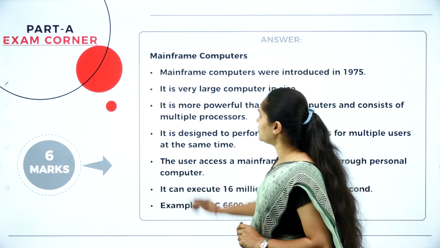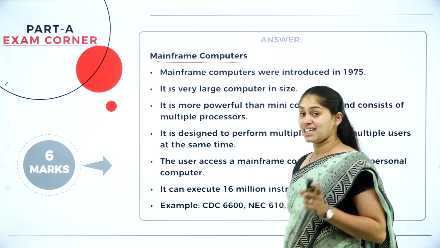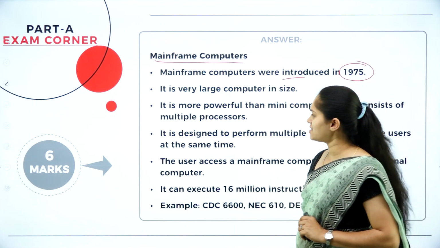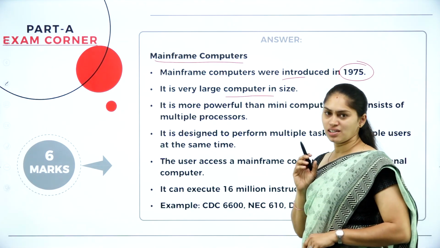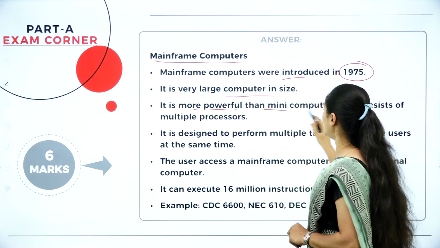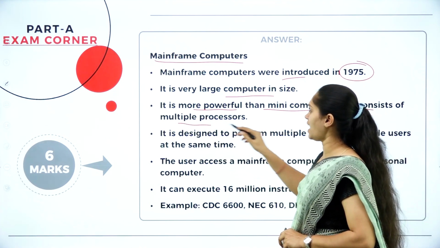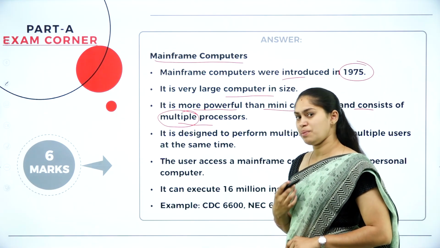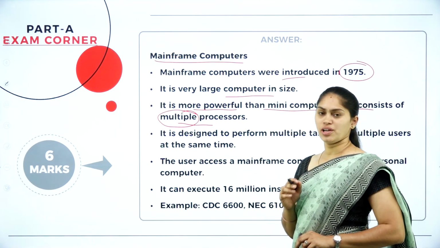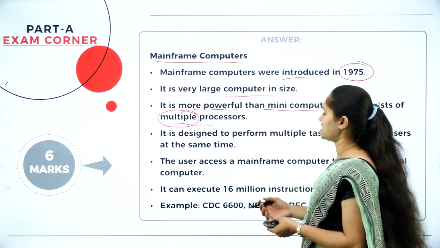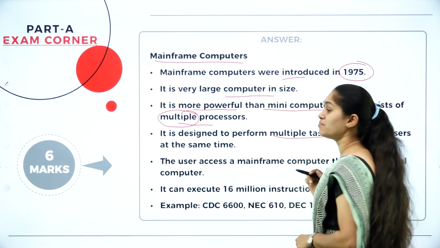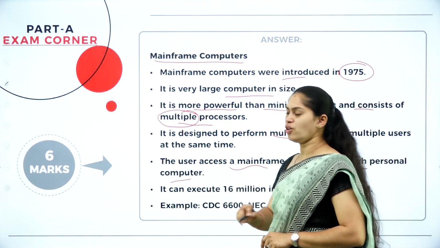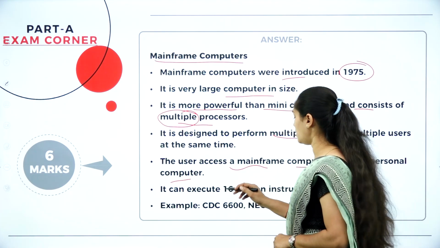What is the next type? We have the mainframe computer. The size is very large in the mainframe computer, and it was invented in the year 1975. It is large in size, so it is more powerful than the mini and microcomputer, and it has multiple processors. If there are multiple processors, then the execution speed is very high, and it will execute more instructions per second, and it performs multiple tasks. You can access the mainframe computer with the help of a personal computer, and moreover it is not at all user friendly.